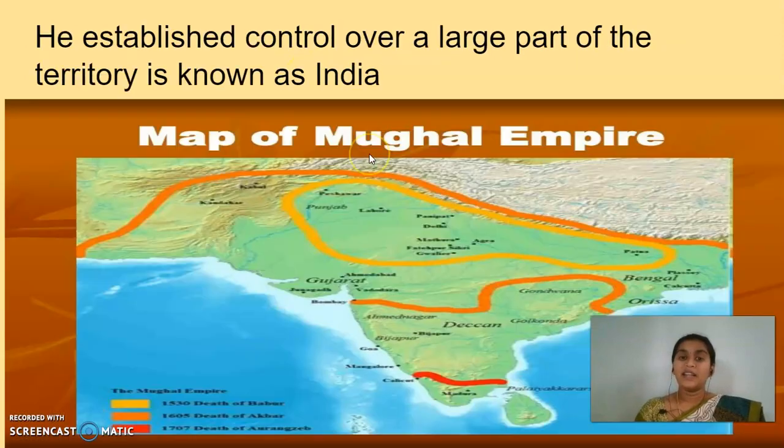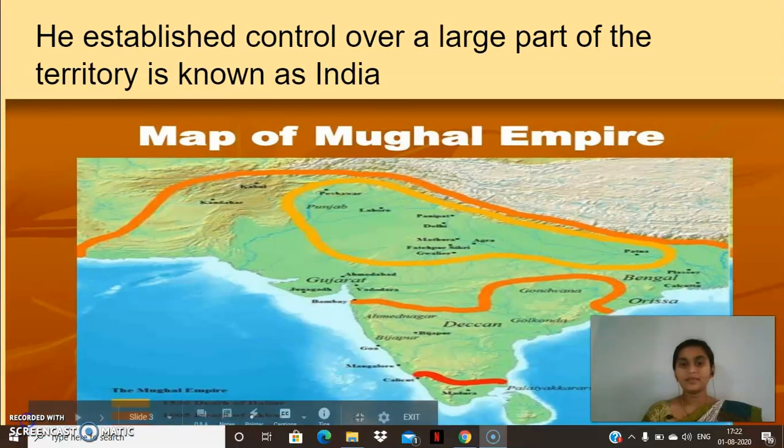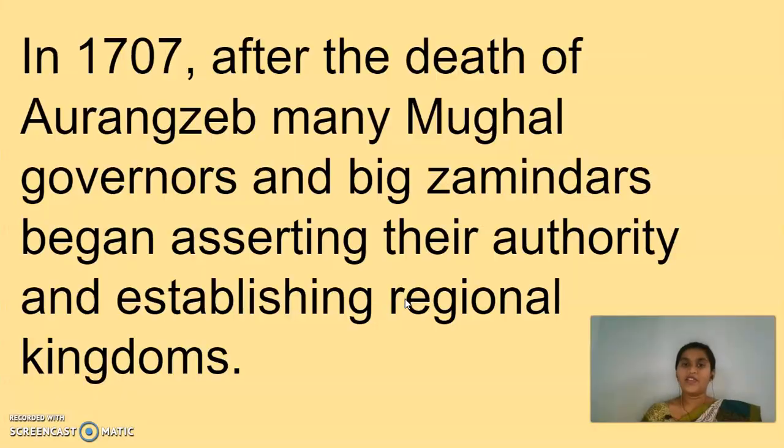He established control over a large part of the territory known as India. As I told you, this was one of the largest territories at that time, and it was called India.